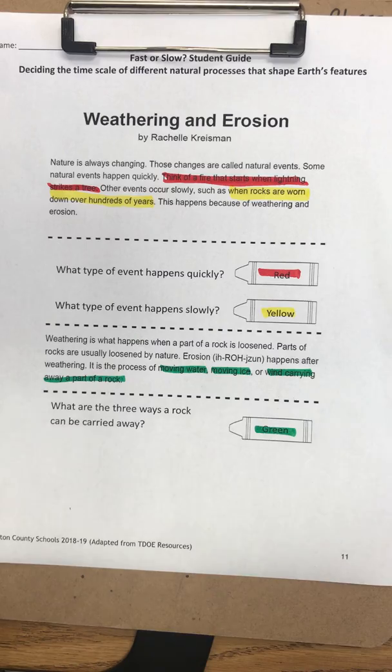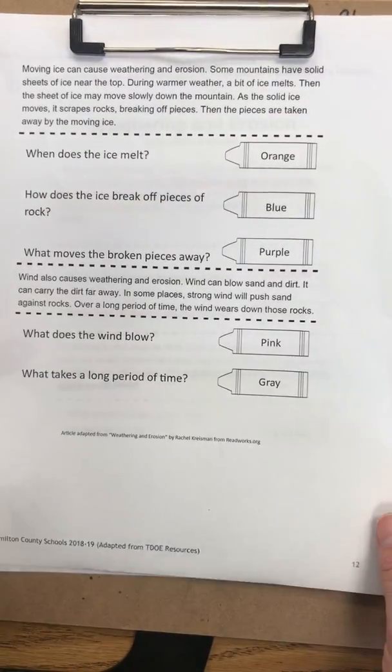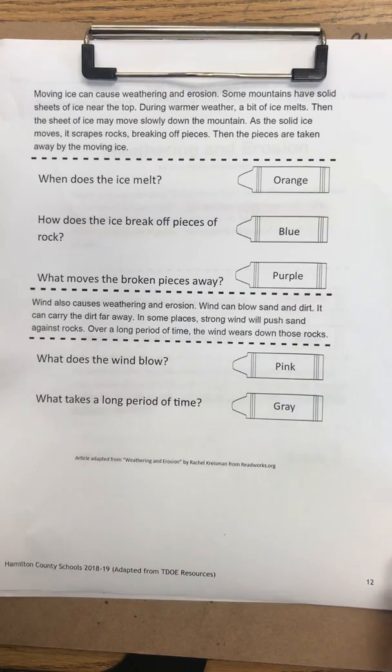Okay, let's go to our next page. So here's our 3rd paragraph. Moving ice can cause weathering and erosion. Some mountains have solid sheets of ice near the top. During warmer weather, a bit of ice melts. Then the sheet of ice may move slowly down the mountain. As the solid ice moves, it scrapes rocks, breaking off pieces. Then the pieces are taken away by the moving ice.